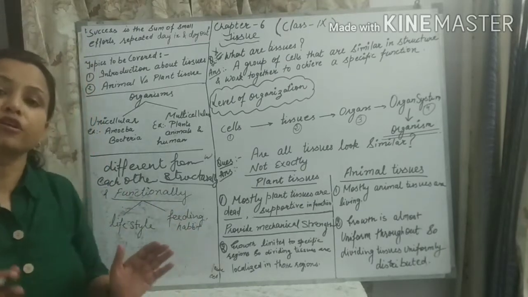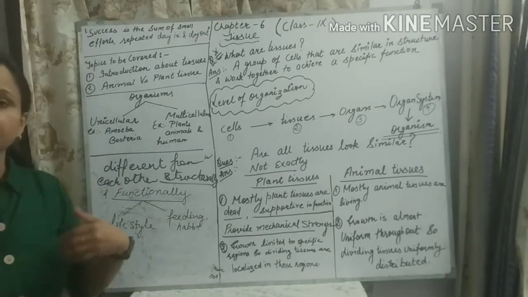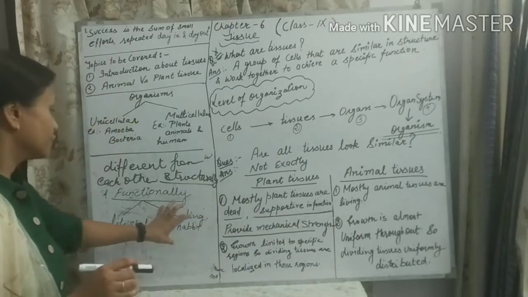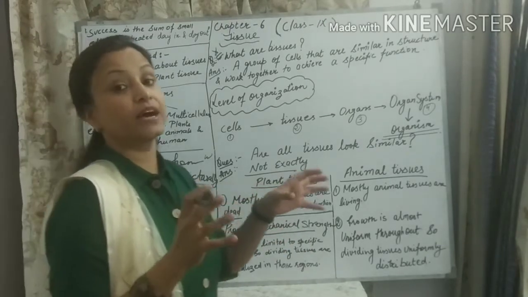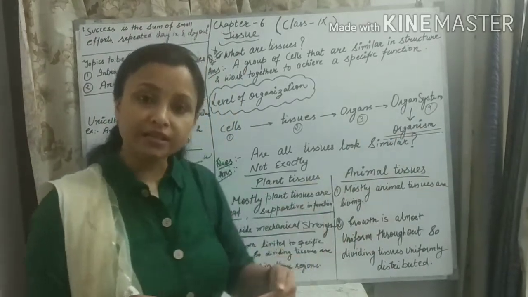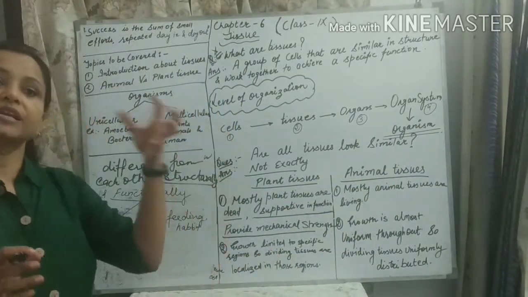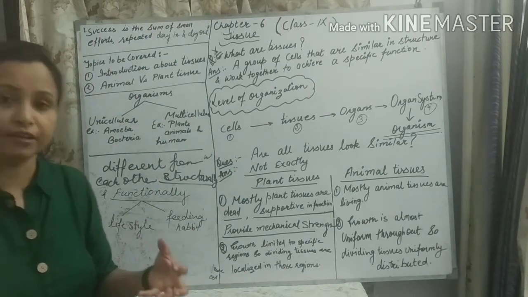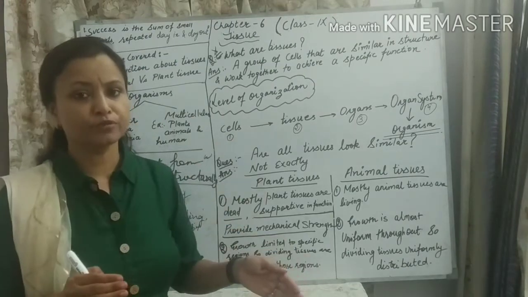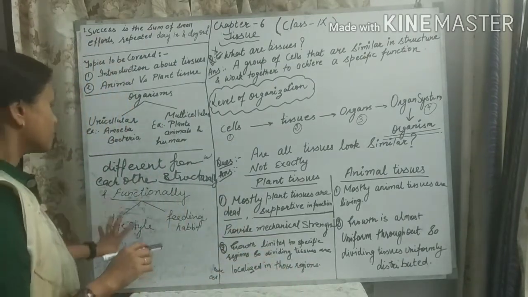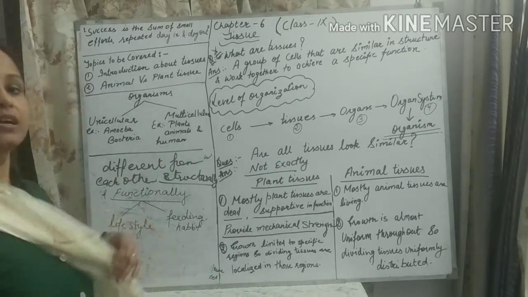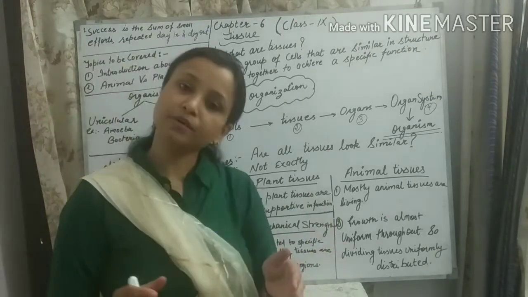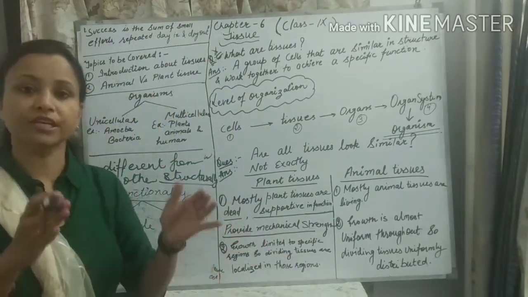They generally do not move. But animals keep moving. And as for feeding habits, plants are autotrophs. They can make their food by themselves. But animals are generally heterotrophs. This you have read in your previous junior class, students. So, because of structural and functional differences, plant tissues and animal tissues are different from each other.